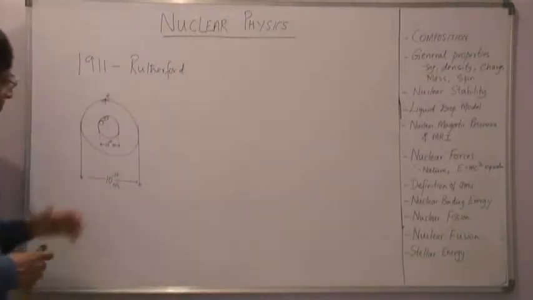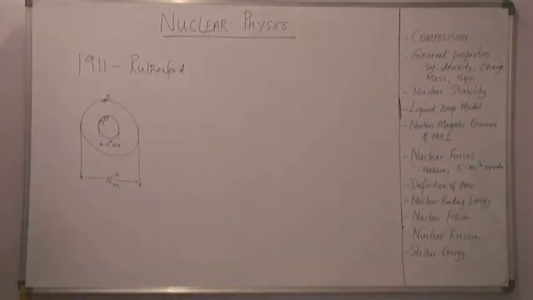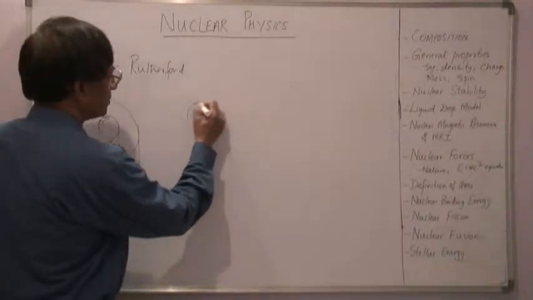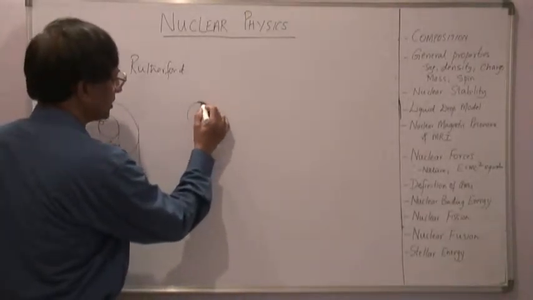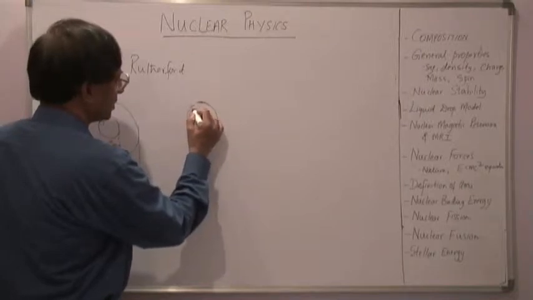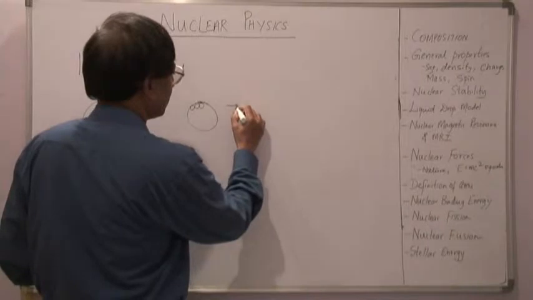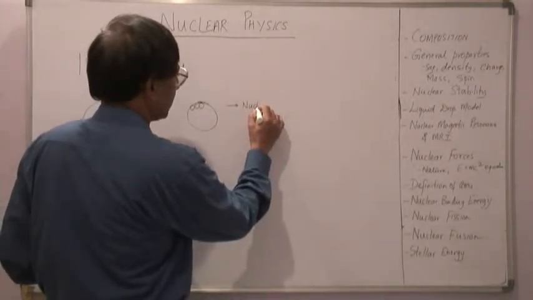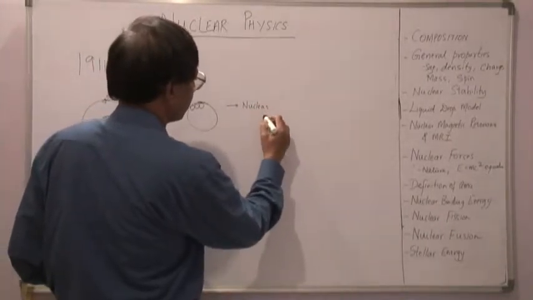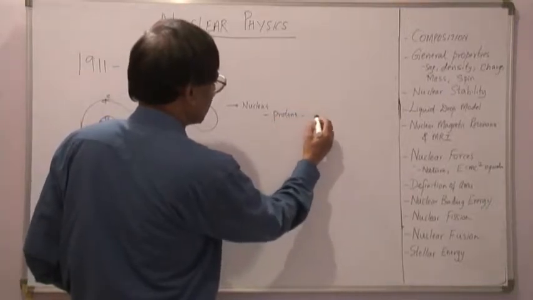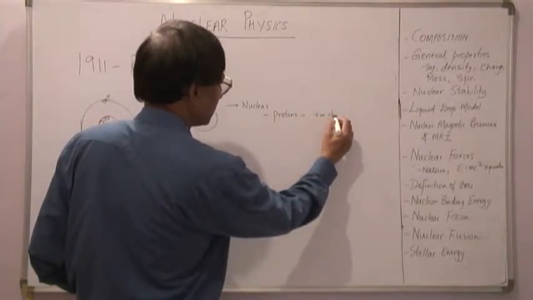Based on the several experiments that were conducted, it is found that the central nucleus, if I can represent that as a spherical object here, consists of, let me write it down here, a nucleus consists of what we call protons, which are positively charged